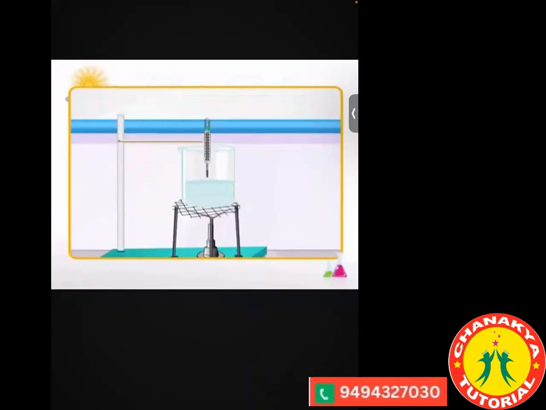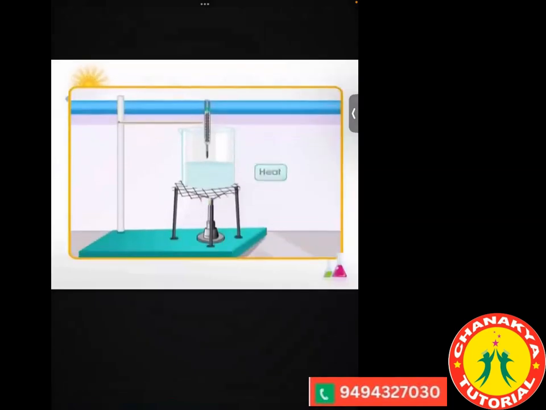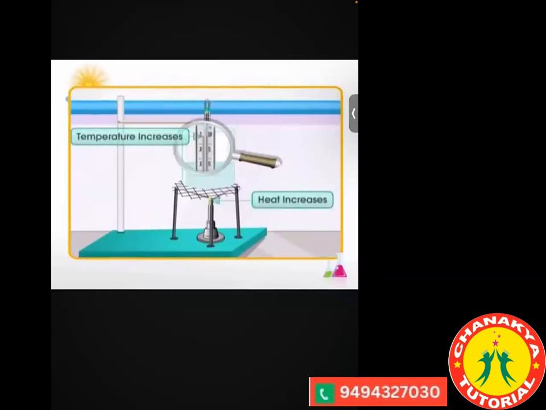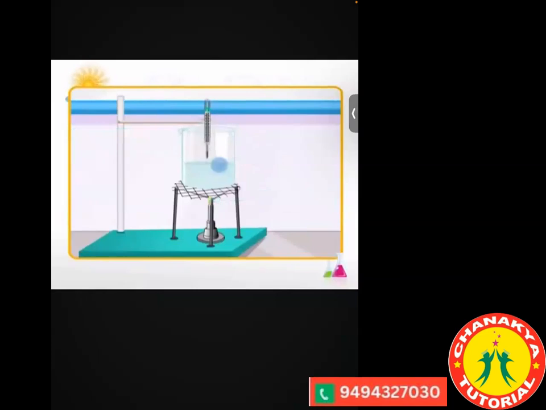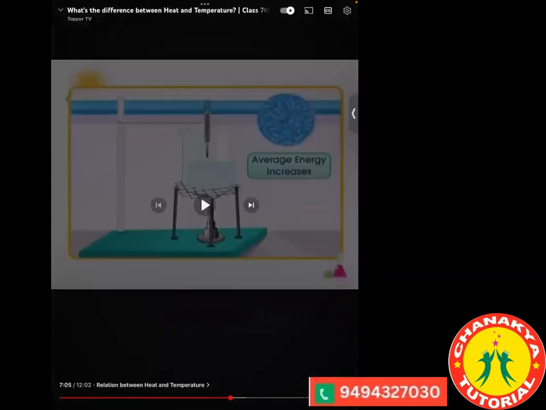Consider water in a beaker at room temperature. If you heat the beaker, you can easily make out that there is a rise in the temperature of the water. This indicates that as heat increases, temperature also increases. All you can say is that the average energy due to the motion of the molecules also increases. So heat increases, temperature increases, the molecules will be moving faster, and because of this, the average energy also increases.